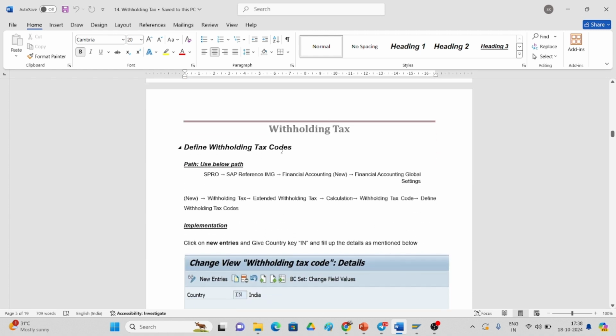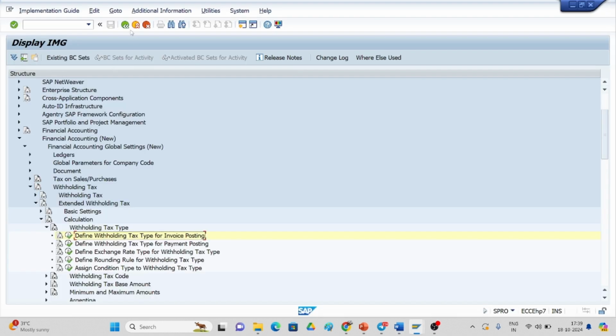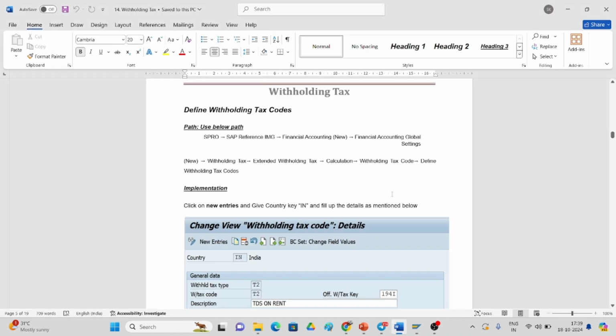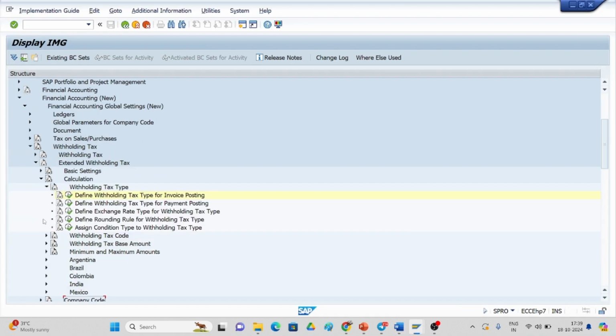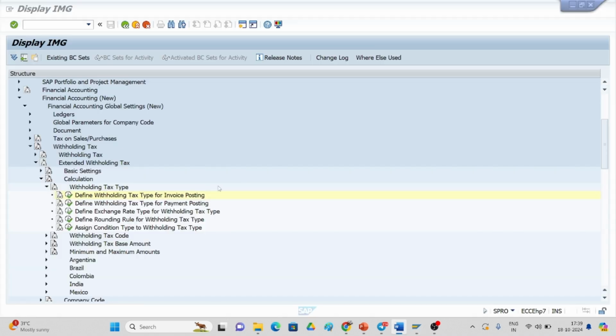We have to give the tax code, then only the system will link with whatever percentage we are giving, and the withholding tax, whether it is rent or salary or commission or subcontract, like that we will see here. Implementation, if you go the same path the calculation part will come. So just go with the calculation part, withholding tax type, define withholding tax codes.